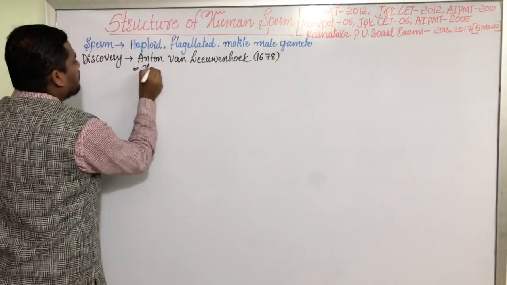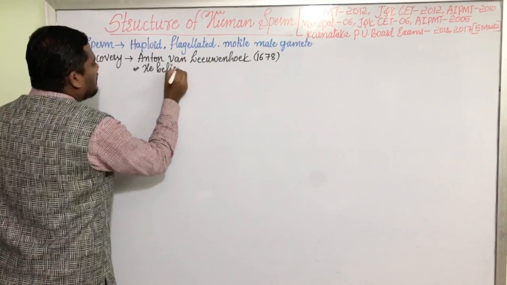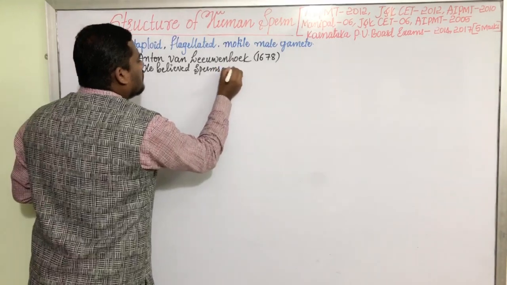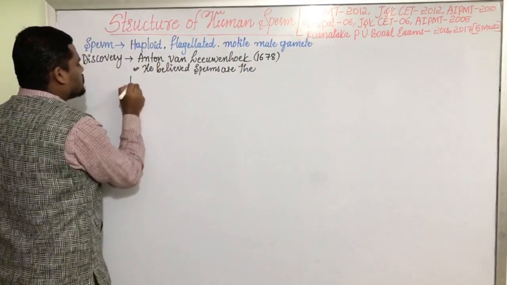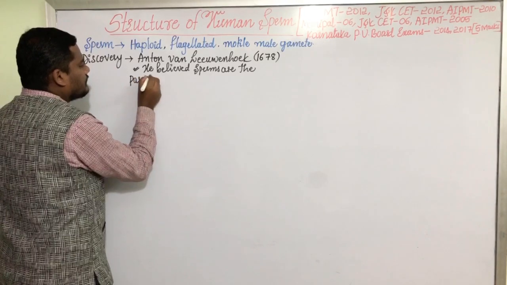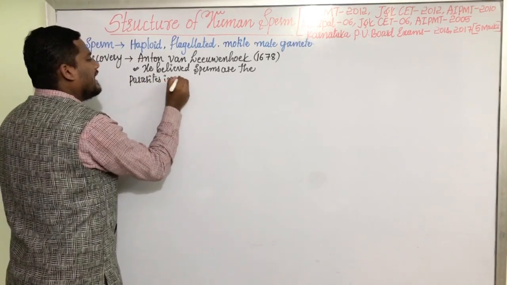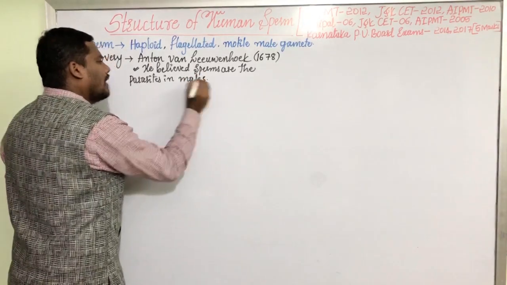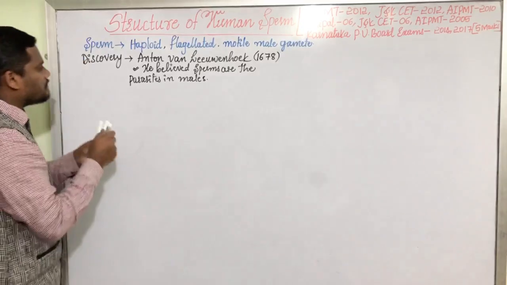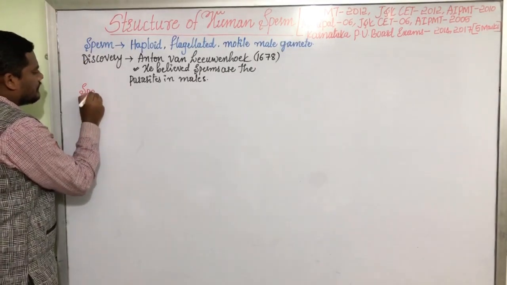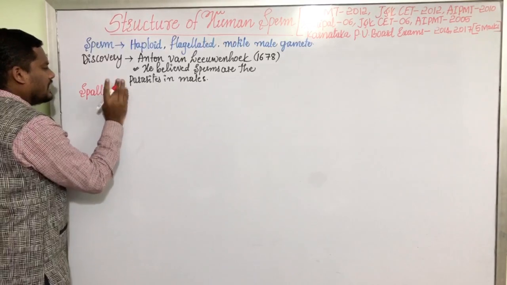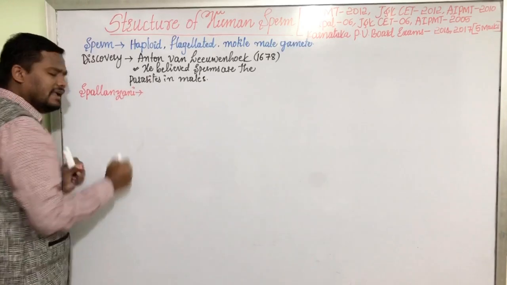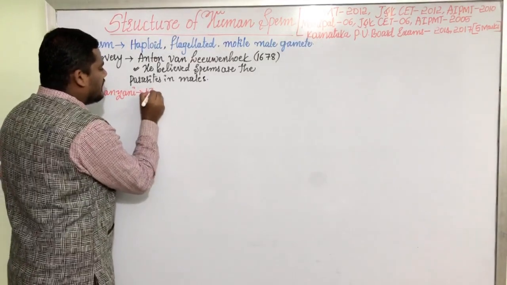He believed sperms are the parasites in males. Later, one more scientist came. His name is Spallanzani, in the year 1700.